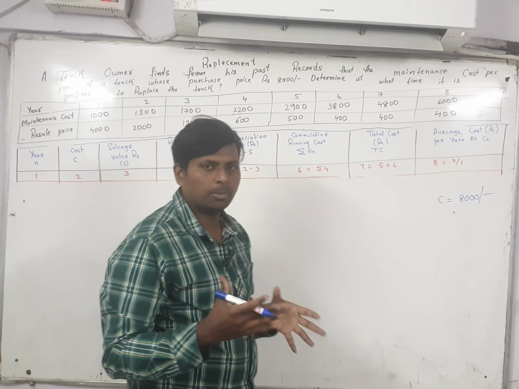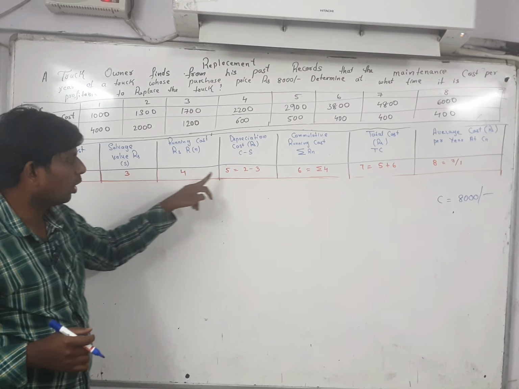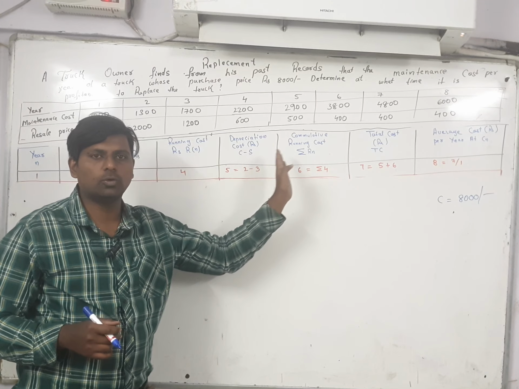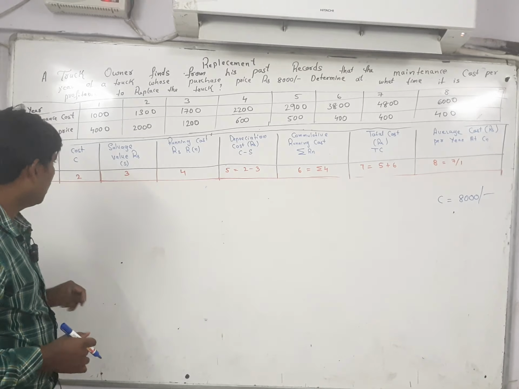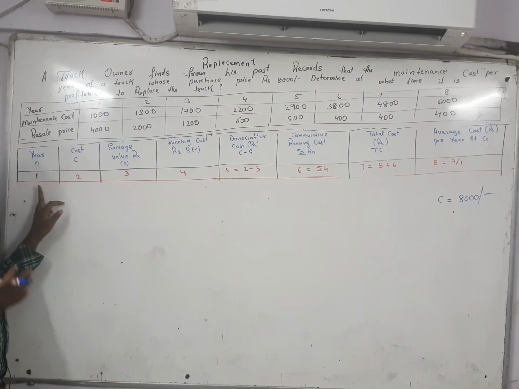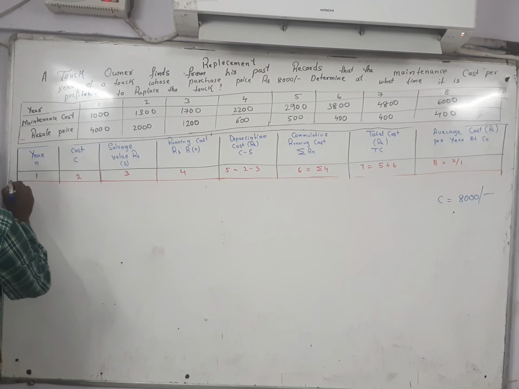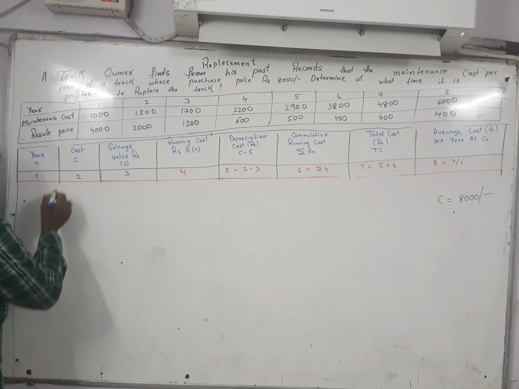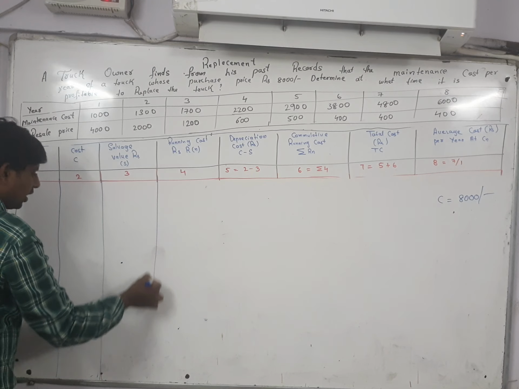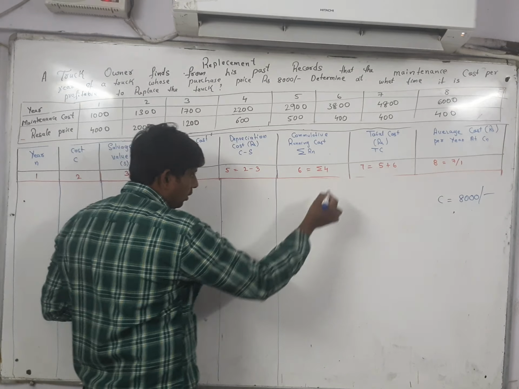So for remembering purposes in the examination, there is no need to write all of this, 1, 2, 3, 4, 5, 6, 7, 8. What you have to do in the examination is write this one, and for easy understanding I wrote here 1, 2, 3, 4, 5, 6. Now, you have to write how many years there are in total. 8 years are there. With respect to those years only, you have to find out. I will tell you how to find out.